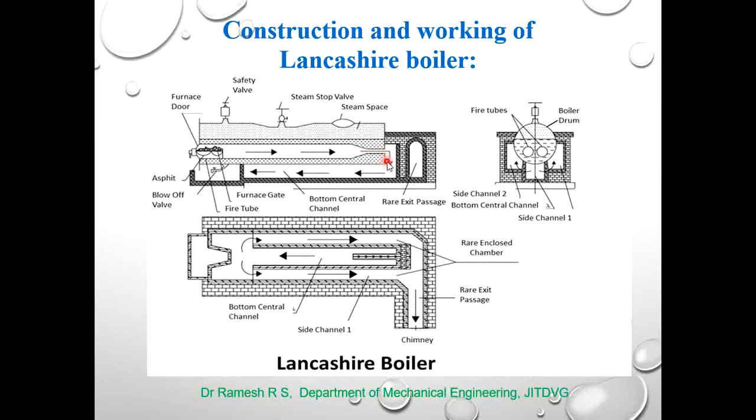Then when the flue gases reach the rear end, they pass through the bottom central channel. The portion of the water near there gets heated and converted into steam. This we call the second run. When the flue gases come to the front end, they are divided into two parts and move through side channel 1 and side channel 2. The portion of the water near there gets heated and converted into steam. This we call the third run. Therefore, the first run means the movement of the flue gases from the front end to the rear end.